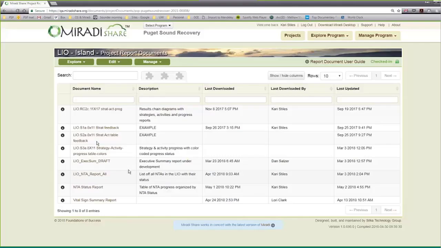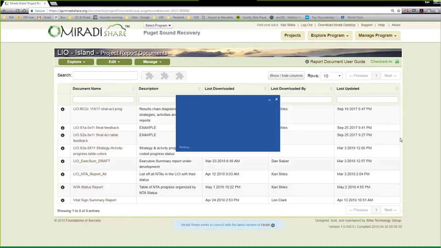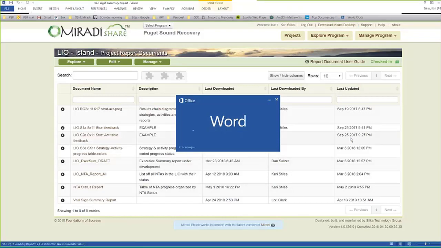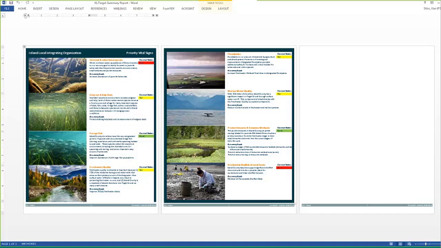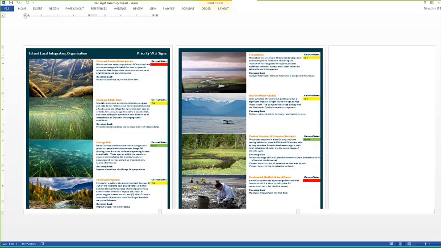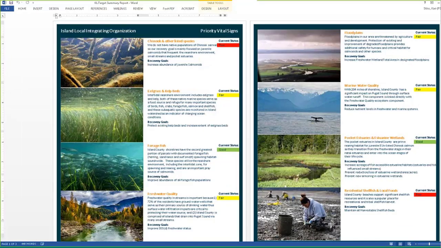And we could click on many of these, but what I want to do is just open a few examples of the different types of reports that we've been playing with, so you can see what they look like. And these are created in the exact same way with a single click.